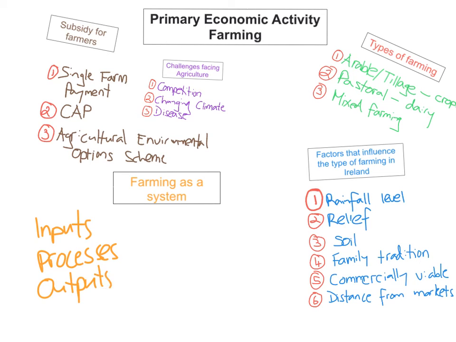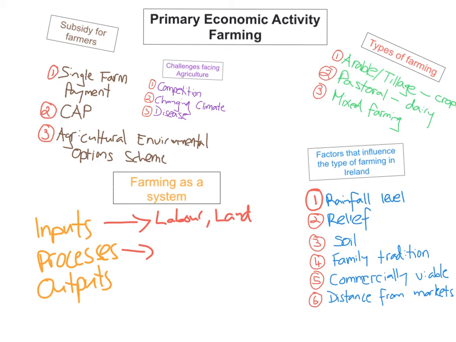From secondary economic activities, we learned quite a lot about systems, but you need to know this in primary economic activities as well. So an input for a farm would be labour, land, climate, farming machinery, etc.